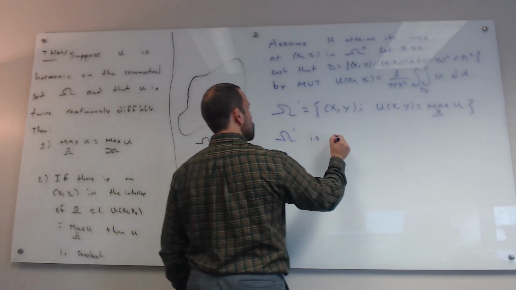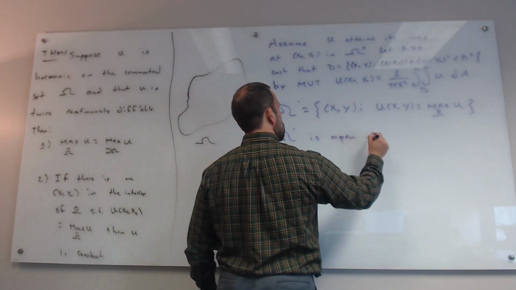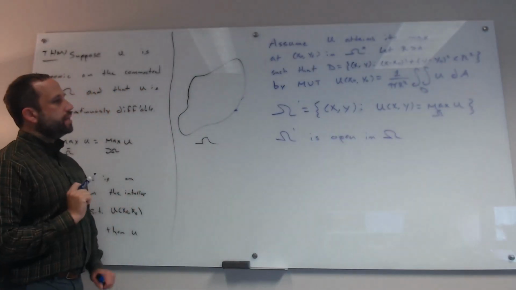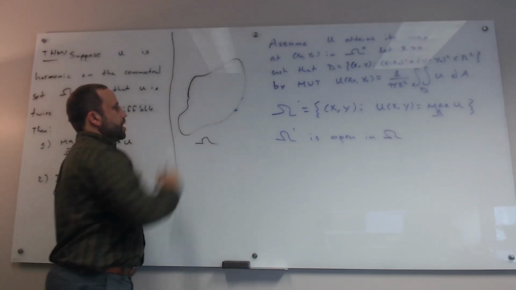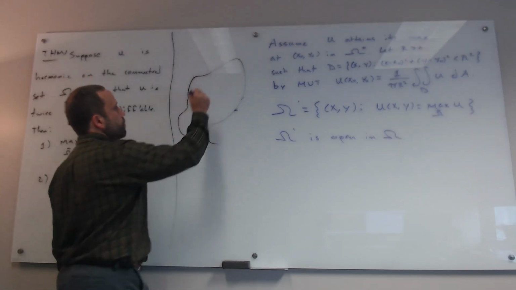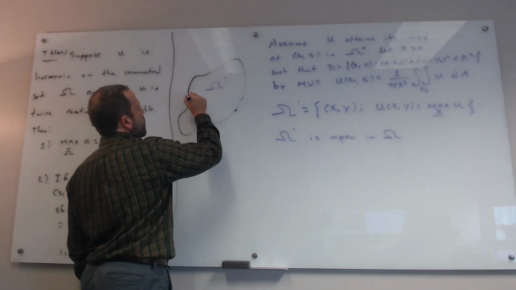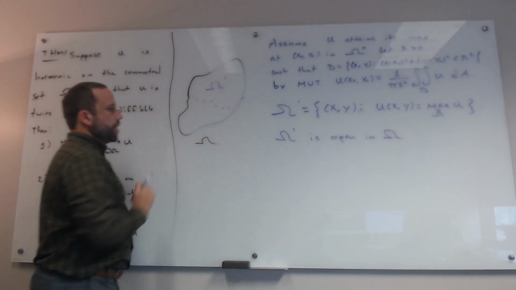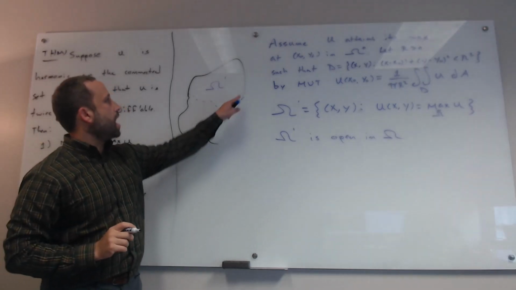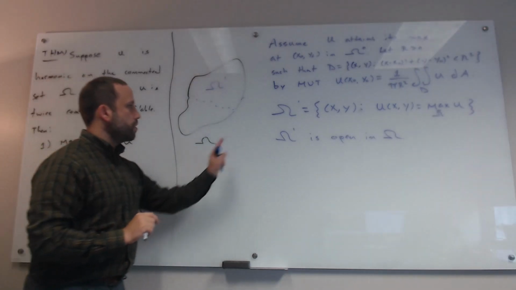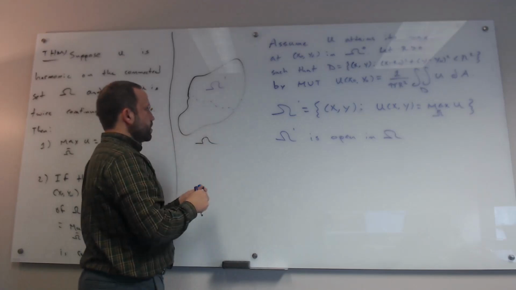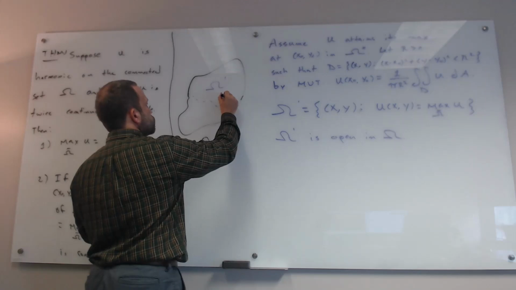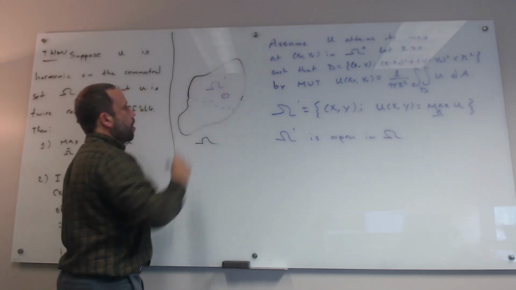Omega prime is open in omega. What this means is that aside from the points on the boundary of omega, let's say this is omega prime, for every point in omega prime that's not in the boundary of omega, we can draw a ball around that point, and that ball is in omega prime.